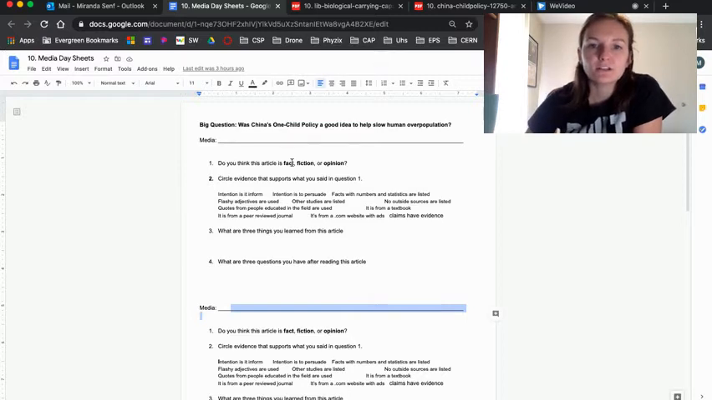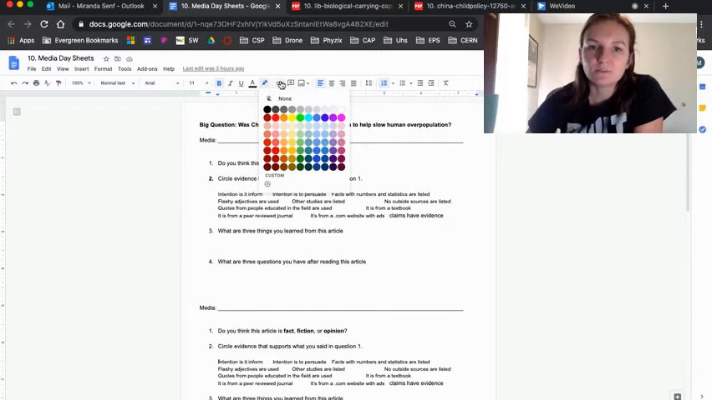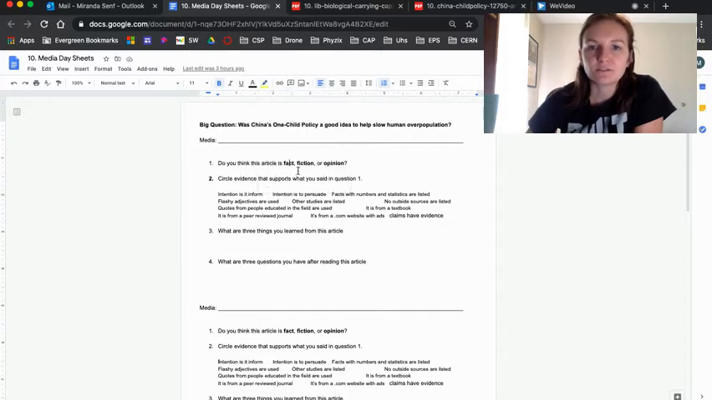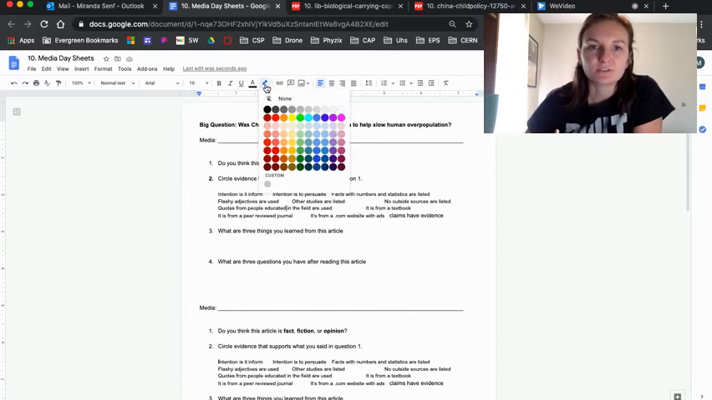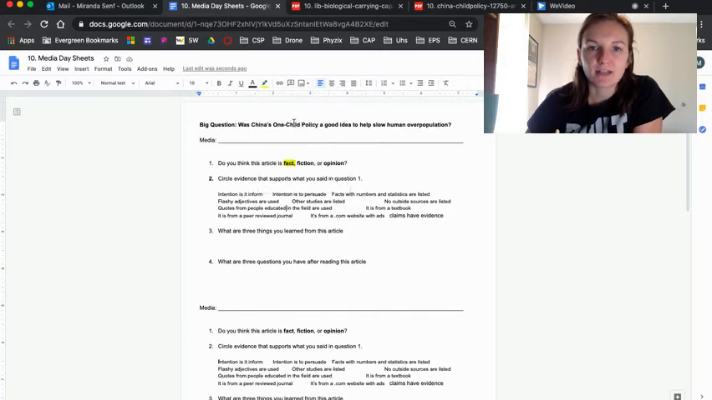The first thing you're going to do is say, do you think this is fact, fiction, or opinion? The easiest way to do this, since we're online, is to use the highlighter tool and highlight your answer. Then do the same where it says circle evidence that supports what you said in question one. What parts of the article can you use to support the idea that it's fact? Again, I would just use the highlighter.